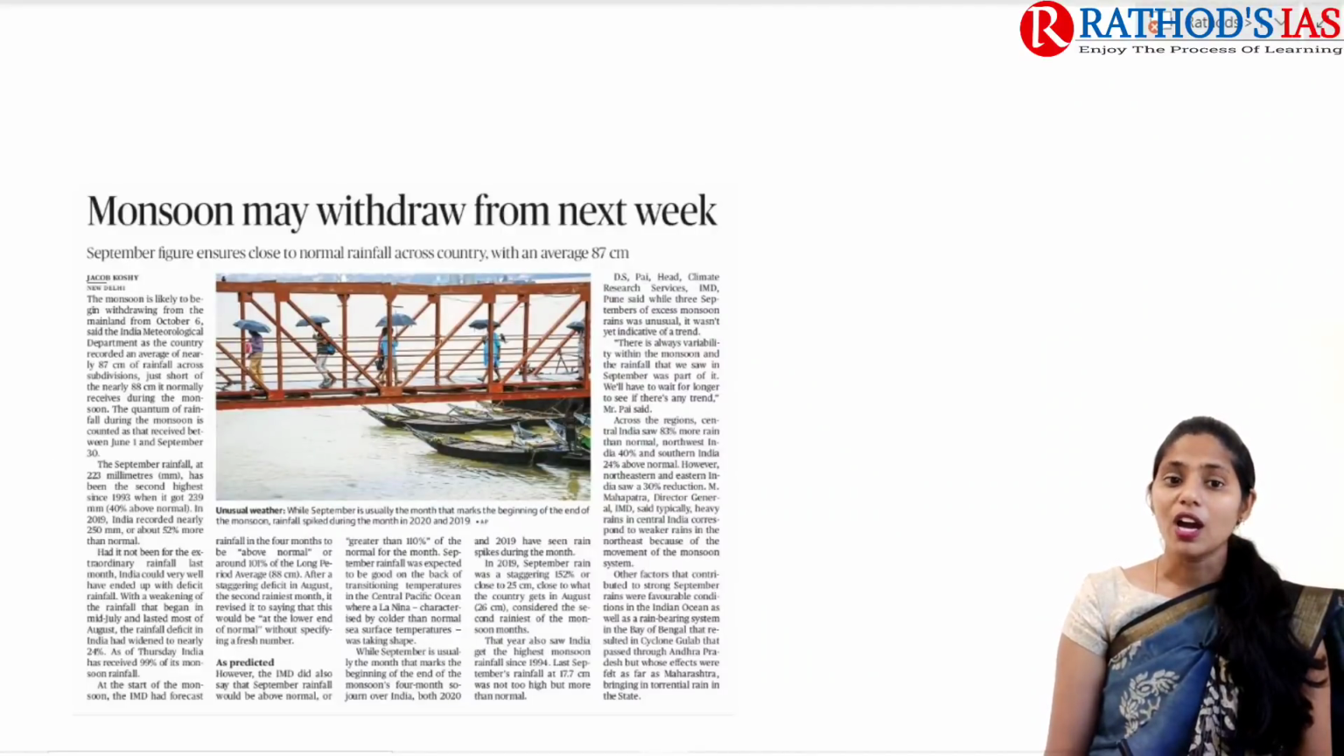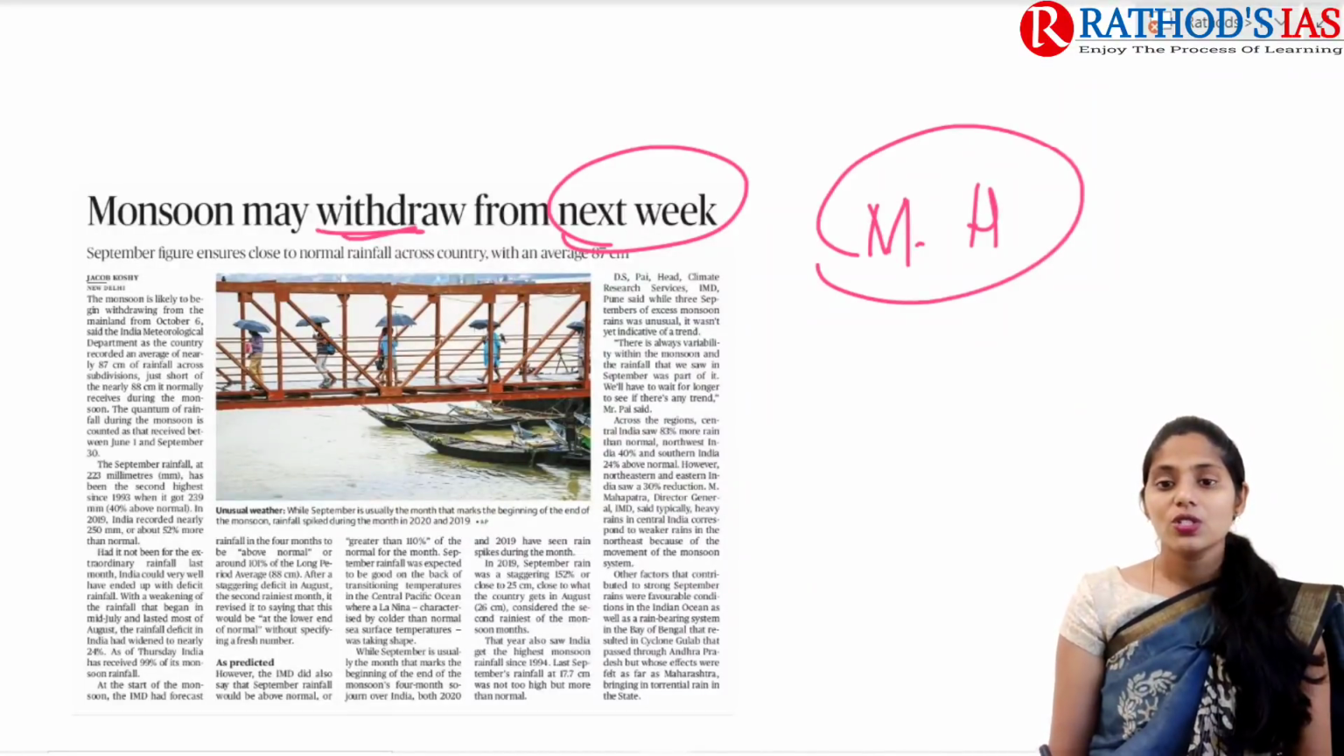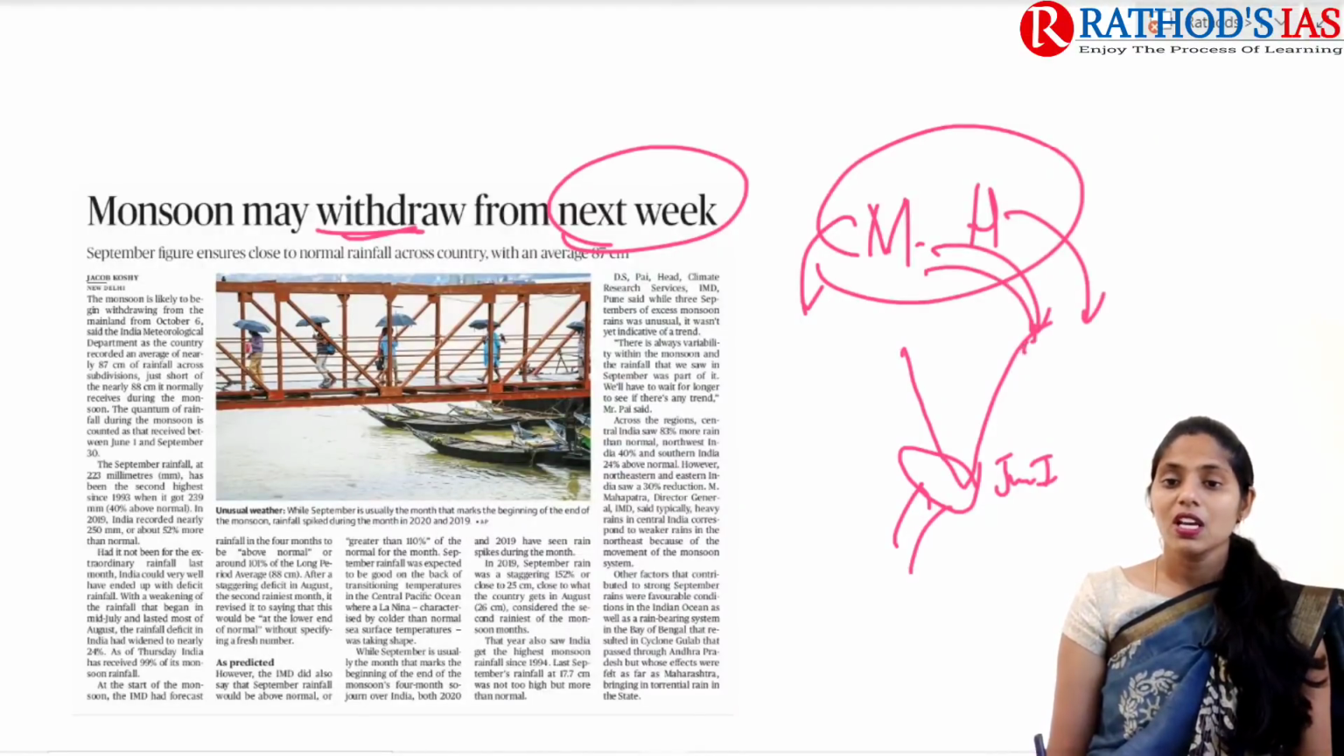Title says monsoon may withdraw from next week. So it is mainly talking about monsoon withdrawal. We all know that the monsoon winds hit the coast of Kerala on June 1st, and later by September 1st, the retreating monsoon, that means monsoon withdrawal, is seen.